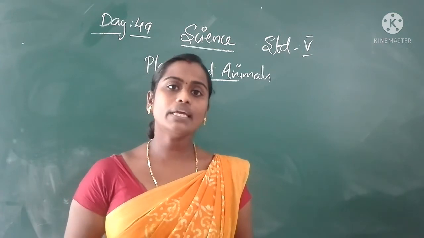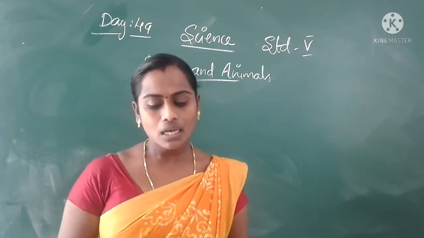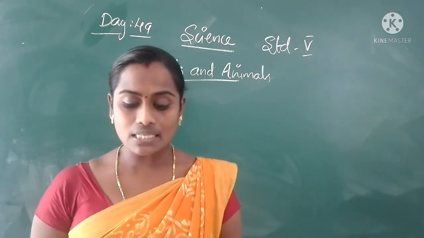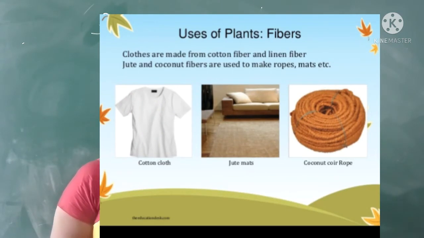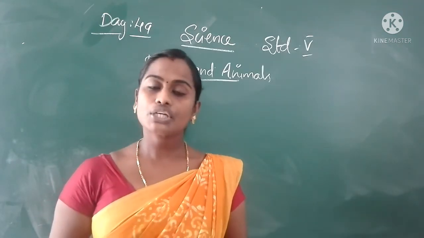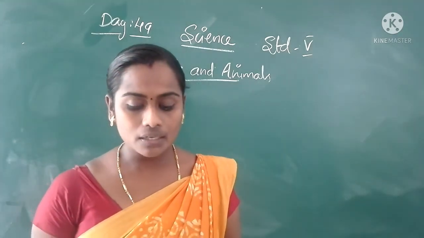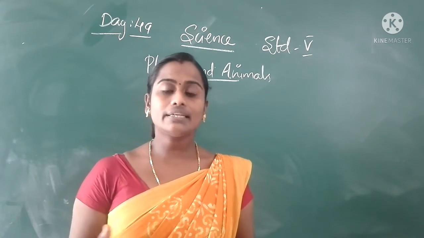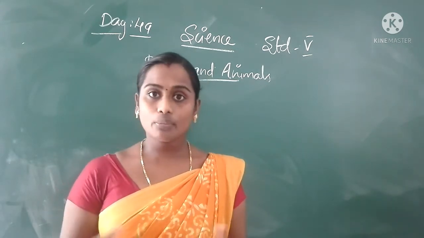And plants also provide us with fibers such as cotton, jute, sisal, and flax for making different kinds of cloth. These are the types of fibers through which we make dresses or cloth.